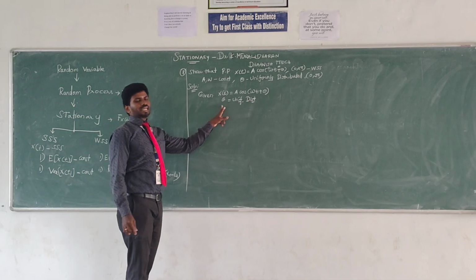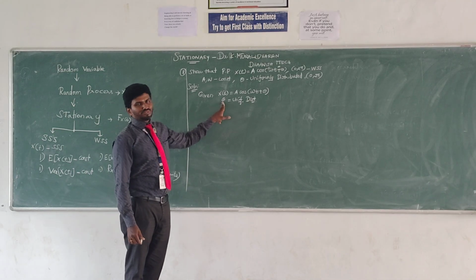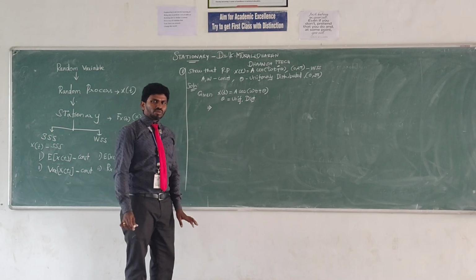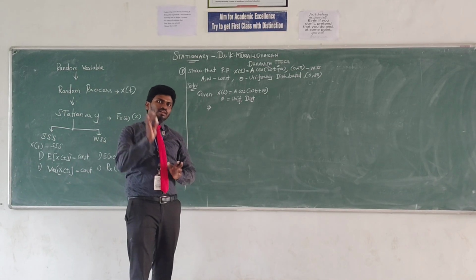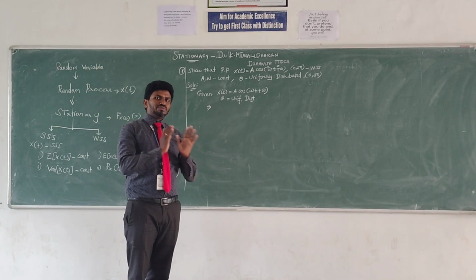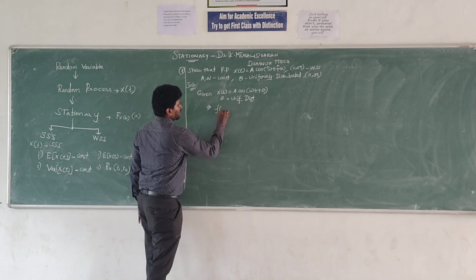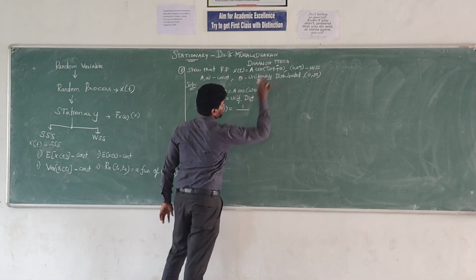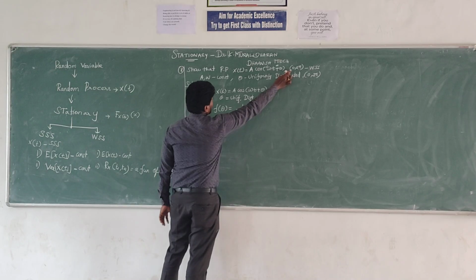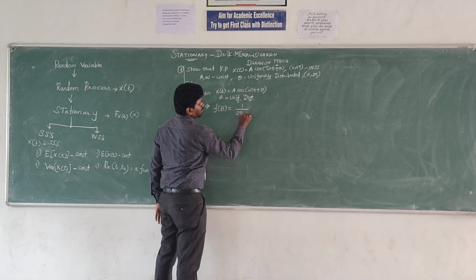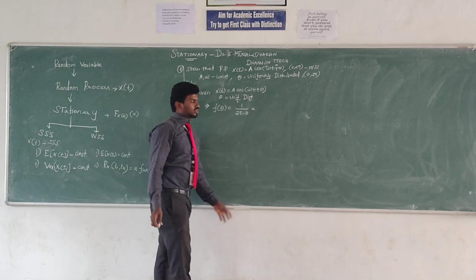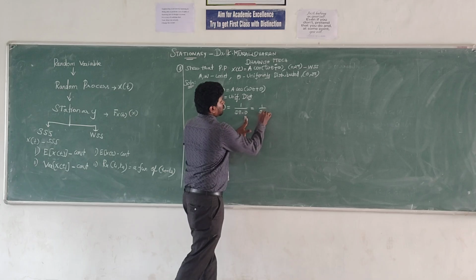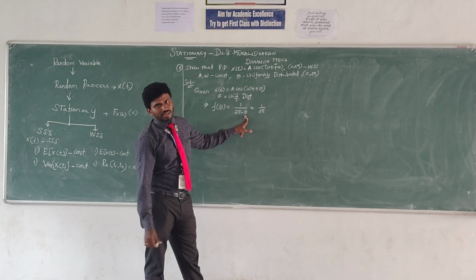Applying the uniform distribution condition, f of theta equals 1 divided by upper limit minus lower limit. The upper limit is 2 pi and the lower limit is 0, so f of theta equals 1 by 2 pi minus 0. Finally we get f of theta equal to 1 by 2 pi.